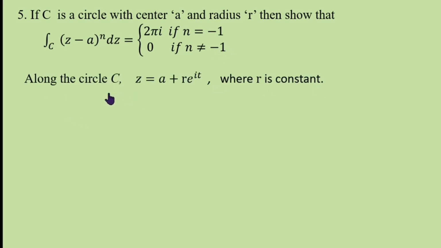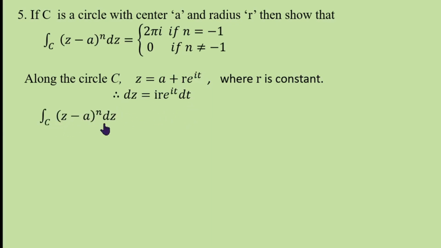Along the curve C, the parametric equation is z equals a plus r e power it. Here r is fixed, not a variable, it is a constant radius. Mod z minus a is r, therefore z minus a can be written as r e power it, where t varies from 0 to 2 pi. And hence z is a plus r e power it. dz is the derivative: a is 0, r is constant, so r into i e power it dt, that is dz.